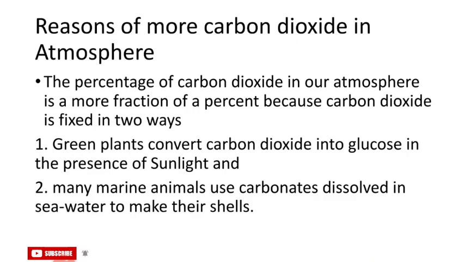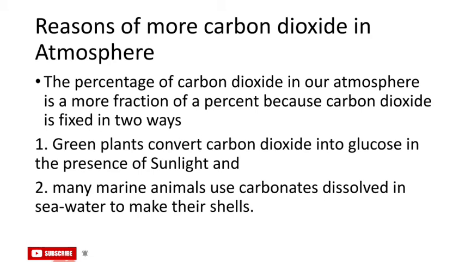combustion. The percentage of carbon dioxide in our atmosphere is only a fraction of a percent because carbon dioxide is fixed in two ways. The first way is that green plants convert carbon dioxide into glucose with the help of sunlight, and the second is that many marine animals use carbonate dissolved in the seawater to make their shells.